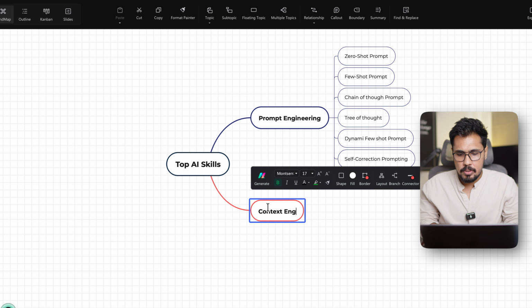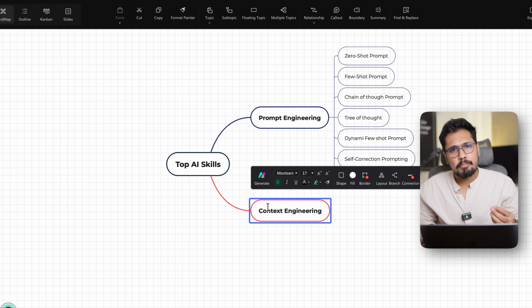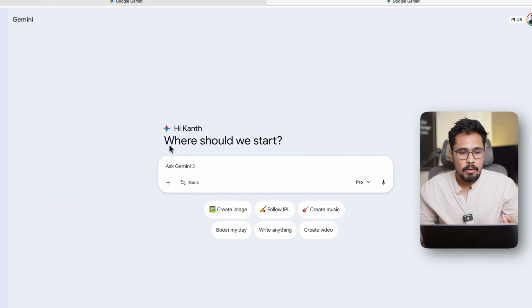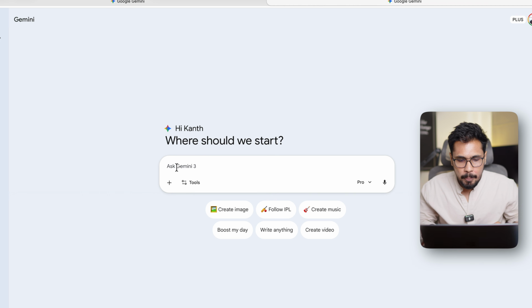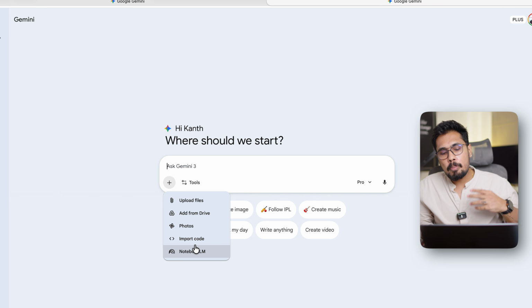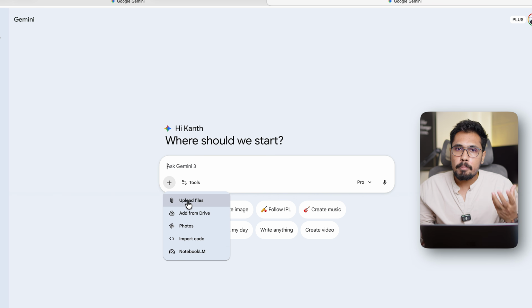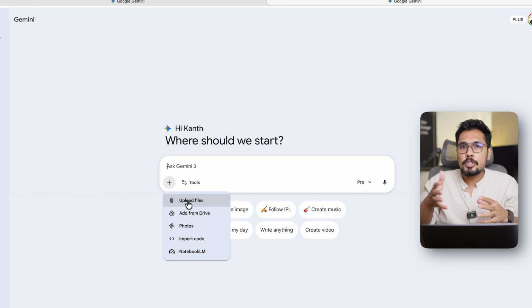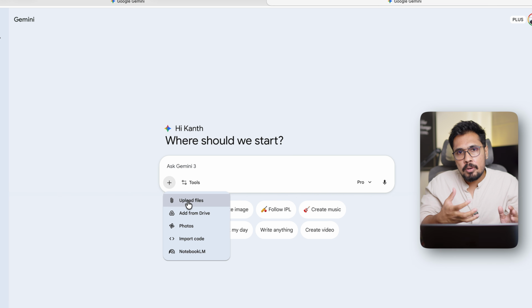What is this? This is context engineering. Very simple. Now we are all aware of Gemini or ChatGPT, etc. Now I'm able to leverage various files. I can upload a file, I can add files from a drive or photos, I can import code. For example, I can upload a file and start asking questions from that particular file. You are providing an external document to your LLM model. So we call it context engineering.